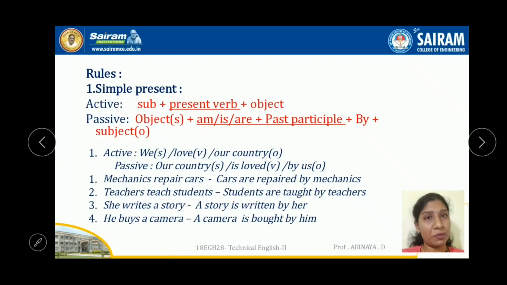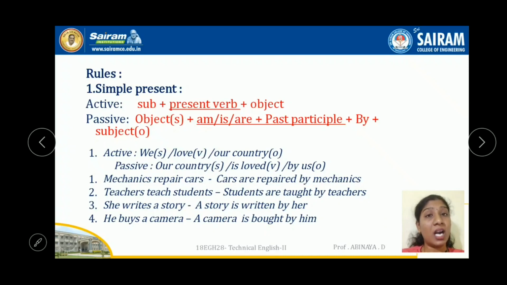Nothing but the object has to change as subject and the subject has to change as object, and in the object pronoun, "by" is default, we have to use "by", and is, am, or are has to be used along with it and with the past participle. See the next example, you will come to know.